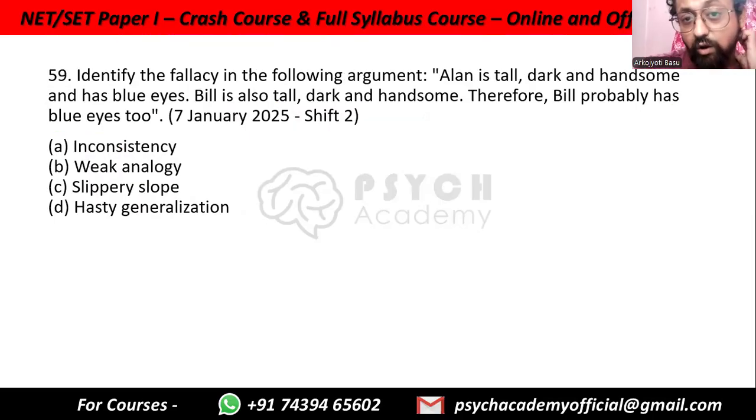Identify the fallacy in the following argument. Alan is tall, dark, and handsome and has blue eyes. Bill is also tall, dark, and handsome. Therefore, Bill probably has blue eyes too. This is, as you can see, comparison, and the comparison is not a very strong one because tall, dark, and handsome does not necessarily mean that you will be having blue eyes. So it is a weak analogy.